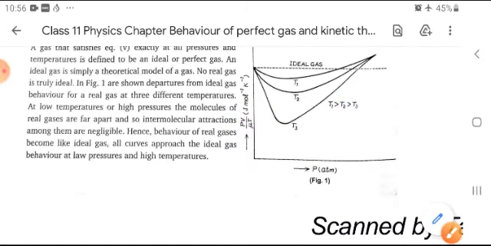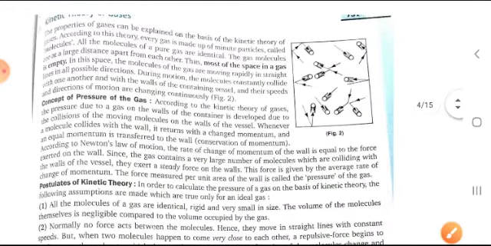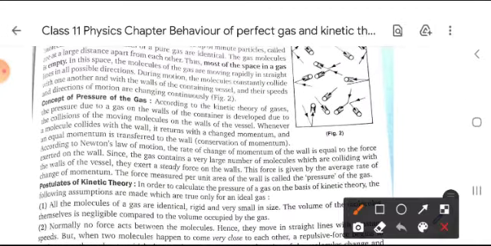Okay. Now, moving forward, kinetic theory of gases. What is the concept of pressure of the gas, which can be understood by this diagram? The gas molecules have a very large distance between them. What are the postulates of kinetic theory?